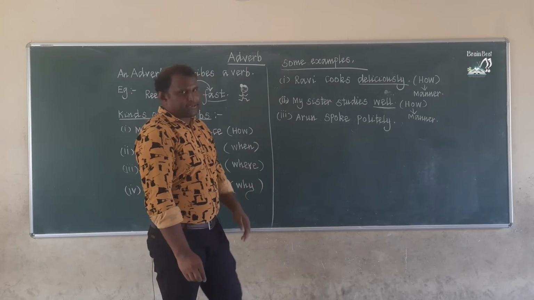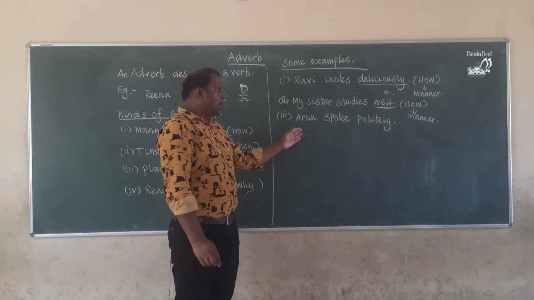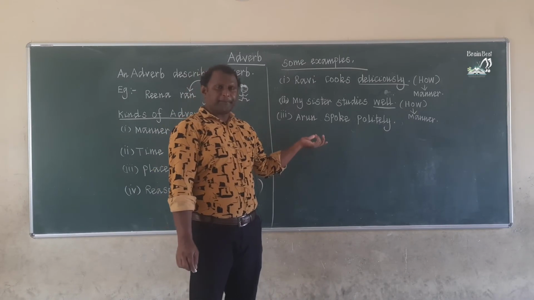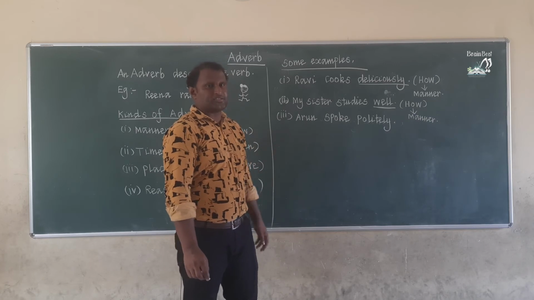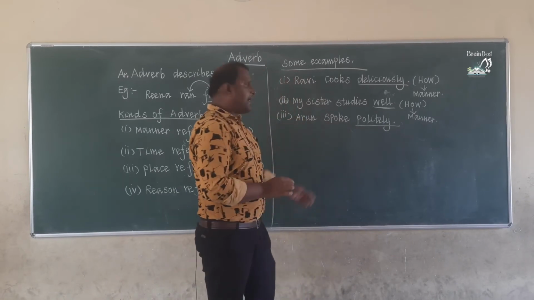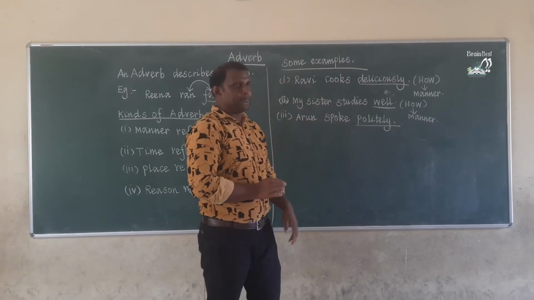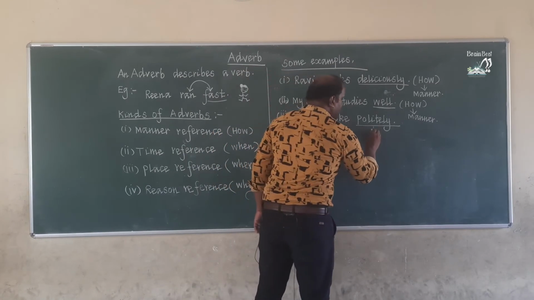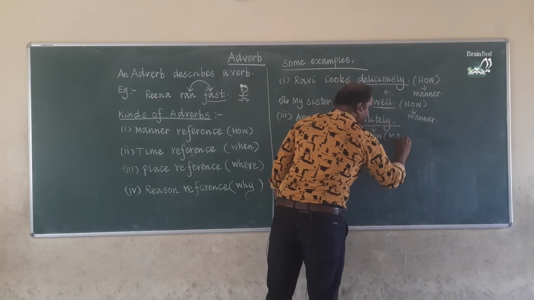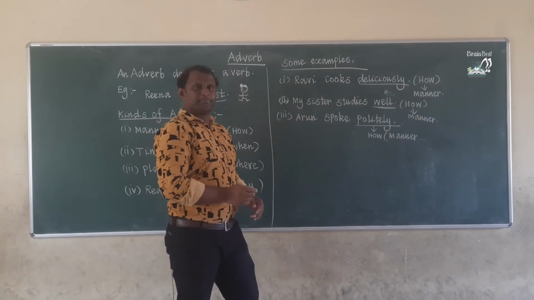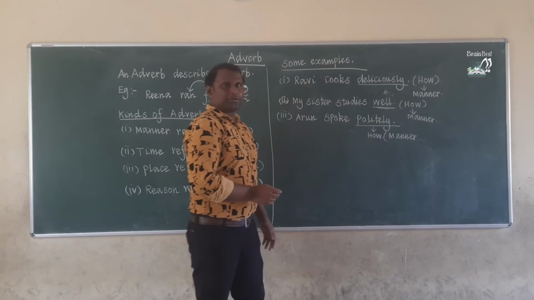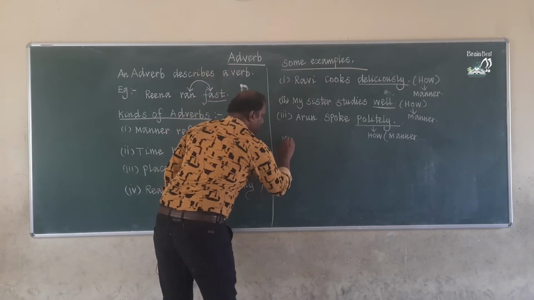Arun spoke politely is my third example. In this sentence, is there an adverb? Can you find the adverb in this sentence, children? Yes, politely, because the word politely is additional information about the verb. This is answering the question how, so it's a manner reference. How did Arun speak? Arun spoke politely.